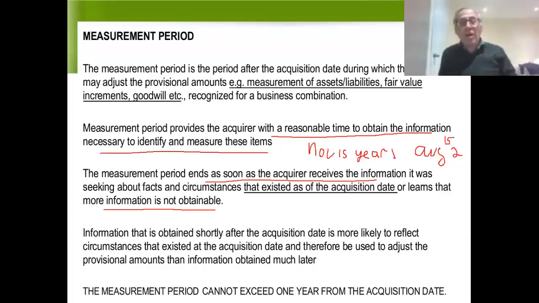Now, what this means is the following. At the end of year one, the company would put out financial statements.